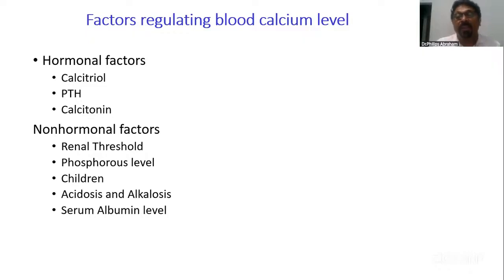If it's an essay, write totally and explain everything. If it is a 5-mark question, you can explain the hormonal factors, but just list out the non-hormonal factors. I hope I have gone through some important topics in this one. I just went through some very important questions and topics. My idea in going through the important questions was just to tell you how to write and what points students usually miss, which should be incorporated and can fetch you good marks.